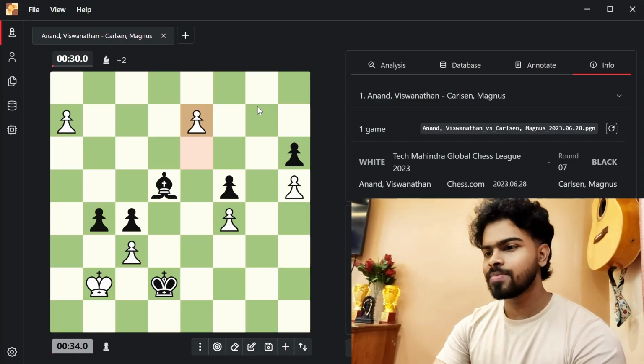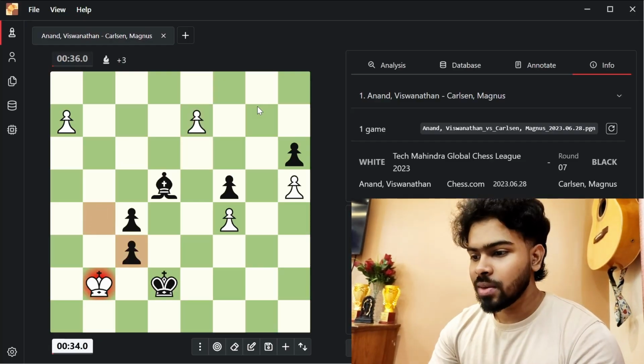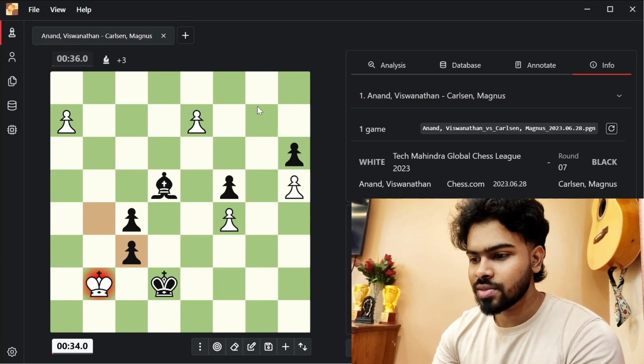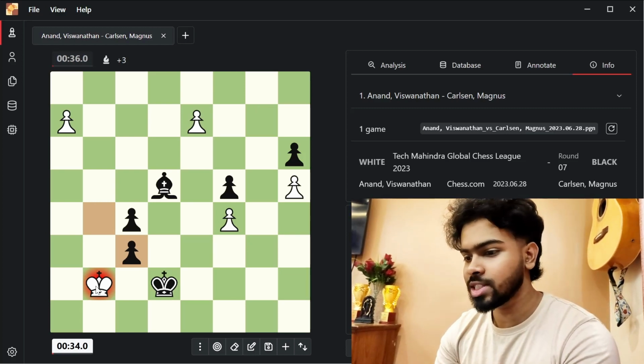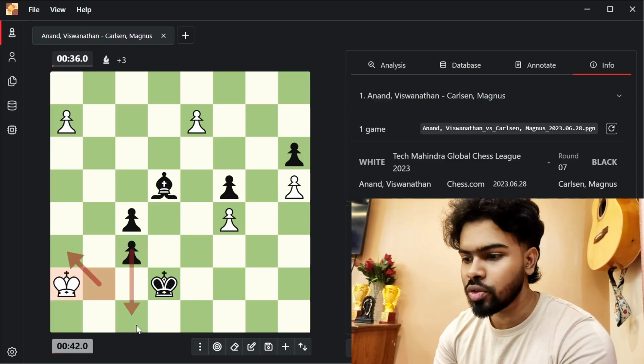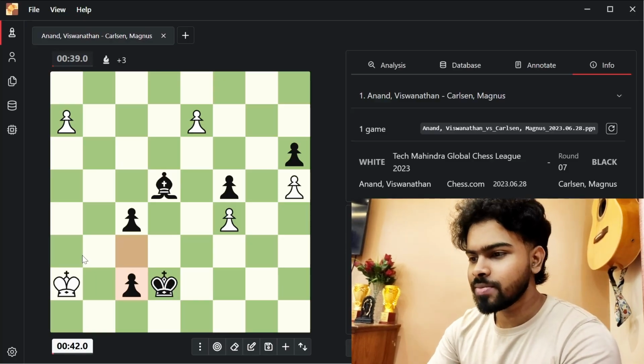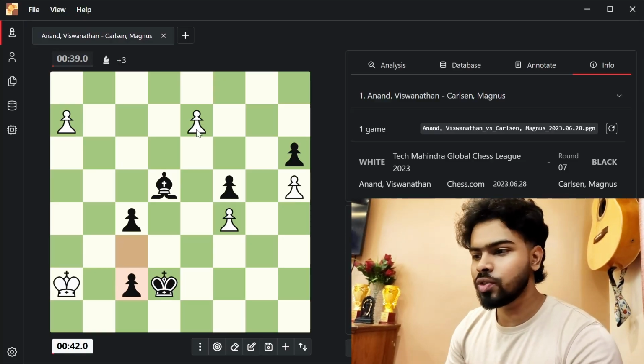e7. Now Anand has a choice which pawn to queen. b takes c3. The only logical move is king to a2, because if king came to a3, then the pawn would queen and give a check to the king. c2 played, and now Anand has a choice which pawn to promote.